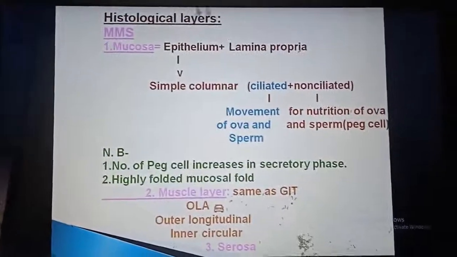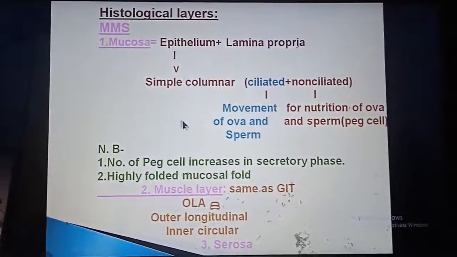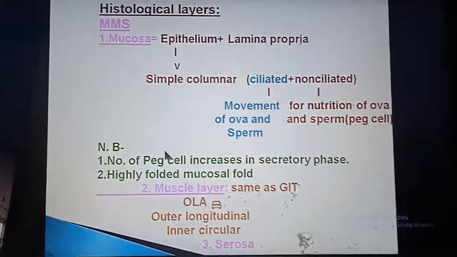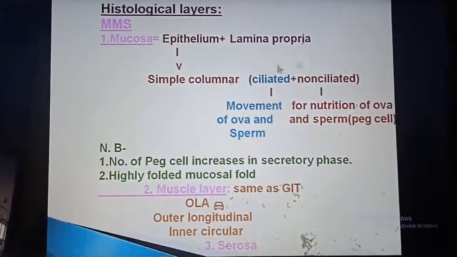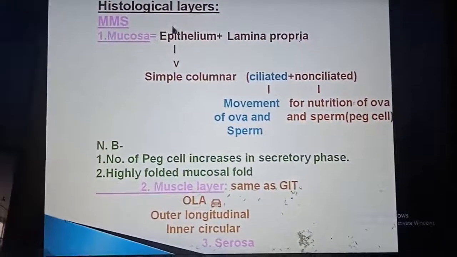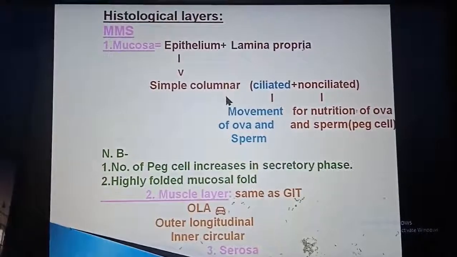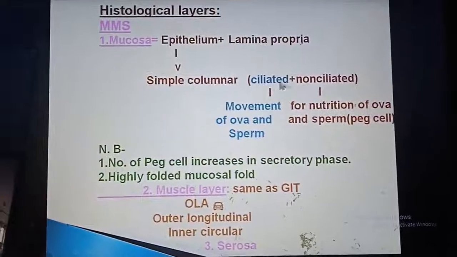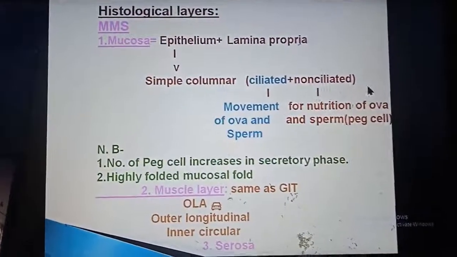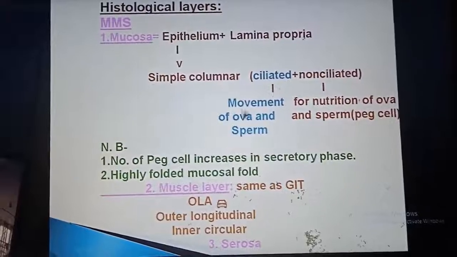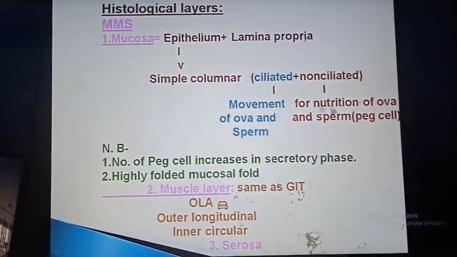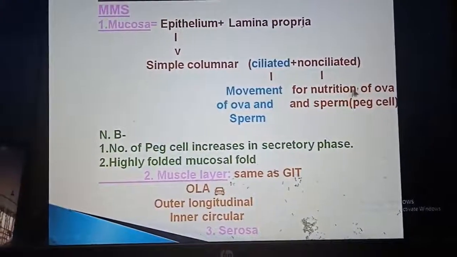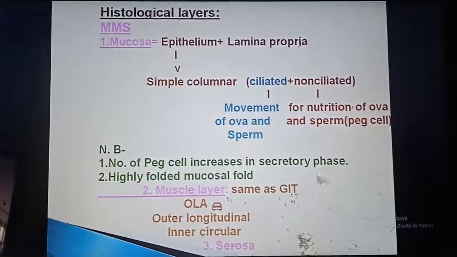As we all know, the histological layer of whole of the reproductive system, female as well as male, but we are discussing about the female. So MMS, mucosa, epithelium plus lamina propria. Epithelium, as that of the uterus, it is simple columnar, but is of both varieties, ciliated and non-ciliated. Ciliated, they are responsible for the movement of ova and sperm, whereas the non-ciliated for nutrition of ova and sperm, and they are known as peg cell. Number of peg cell increases in the secretory phase.